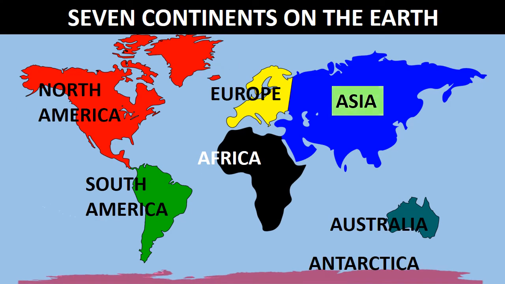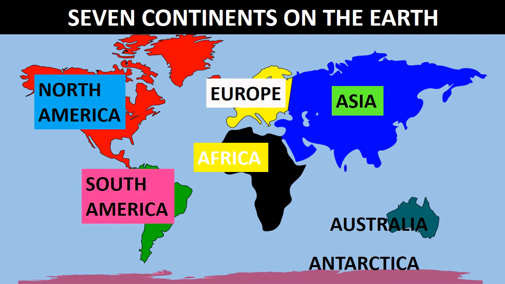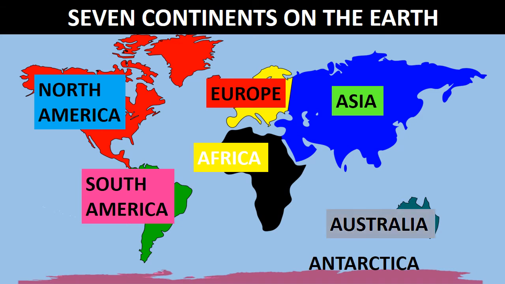Seven continents on the earth: Asia, Africa, North America, South America, Europe, Australia, Antarctica.